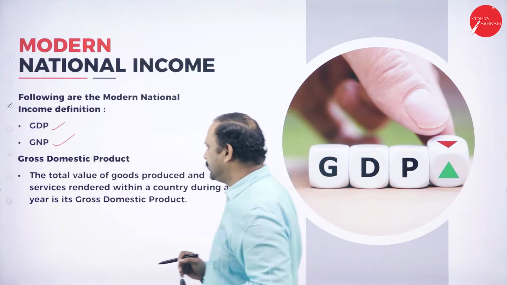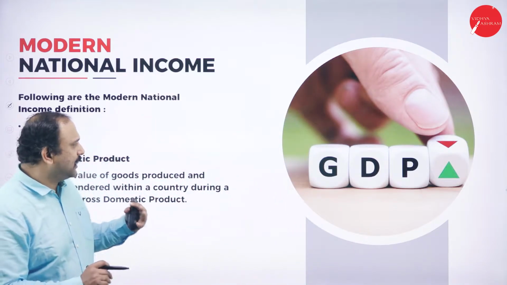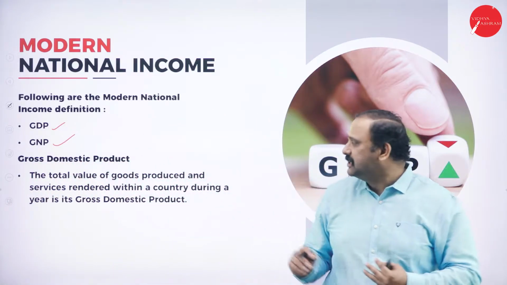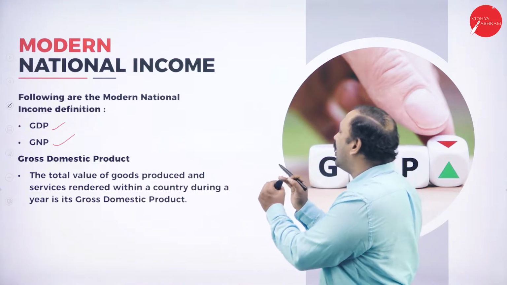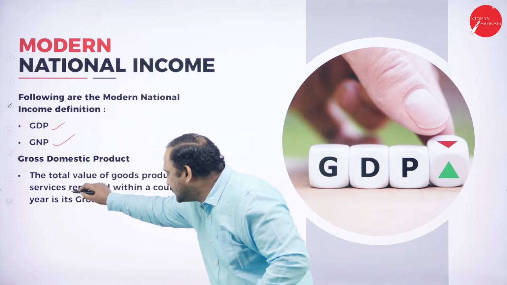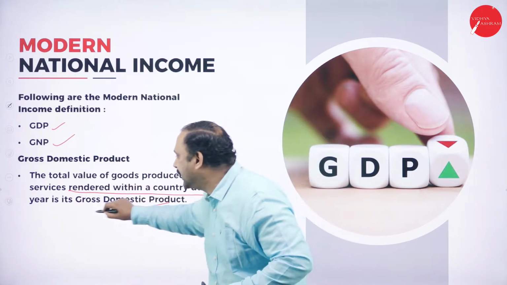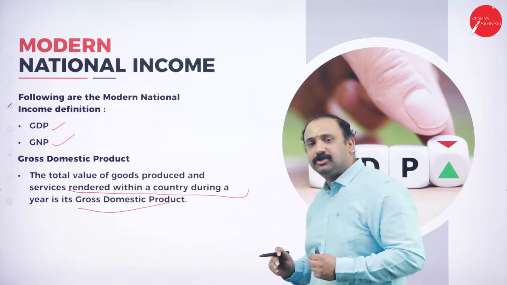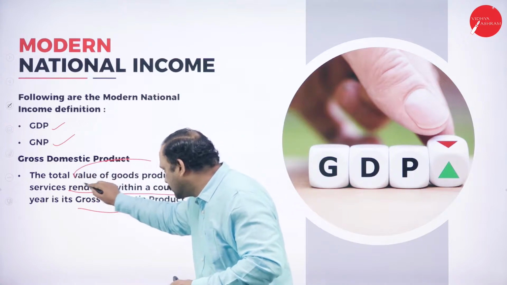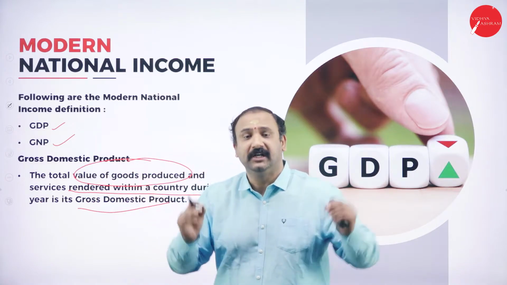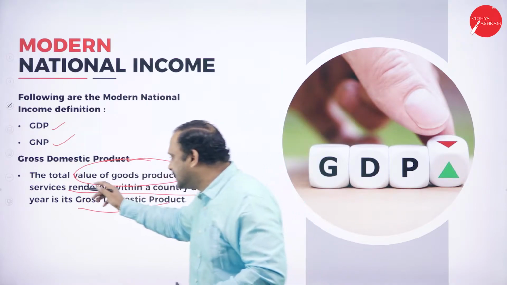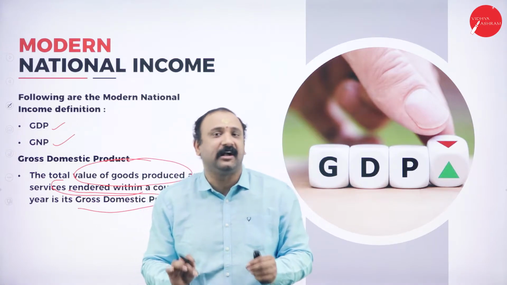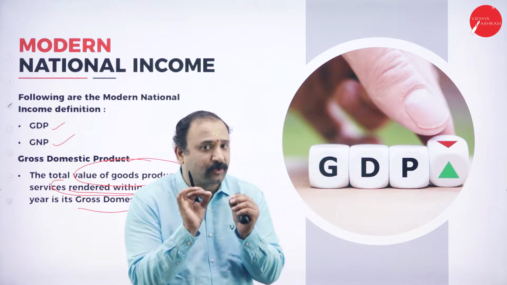So what we are going to do here is first try to understand what exactly gross domestic product means to us. The total value of goods produced and services rendered within a country during its year is called the GDP altogether. So the total value of goods produced, that's the first keyword that you have to remember. Total value of goods produced and services rendered within the country. Whatever happens within the country, that's where GDP comes into the picture.